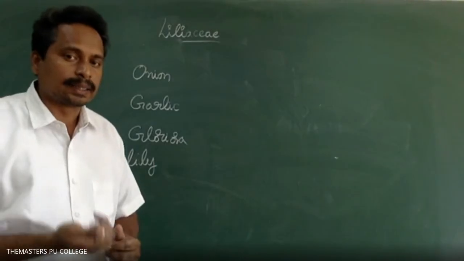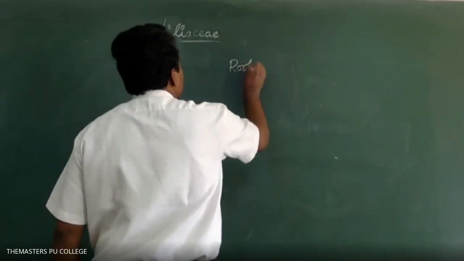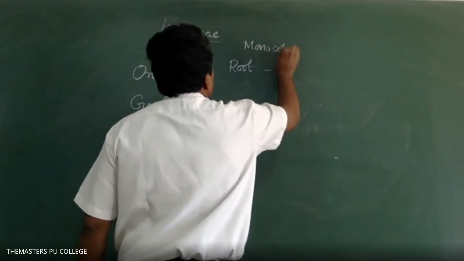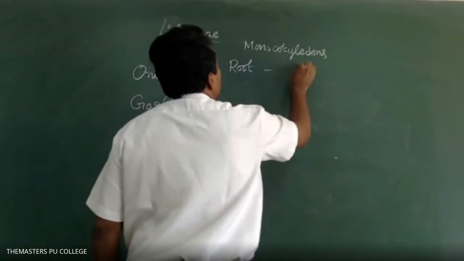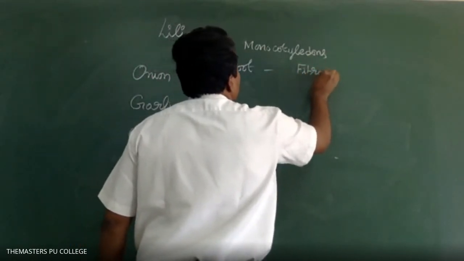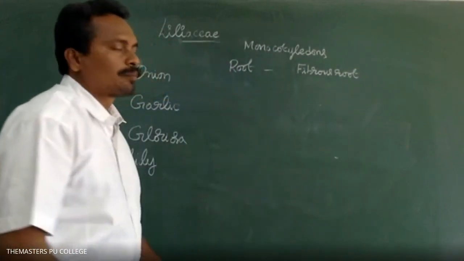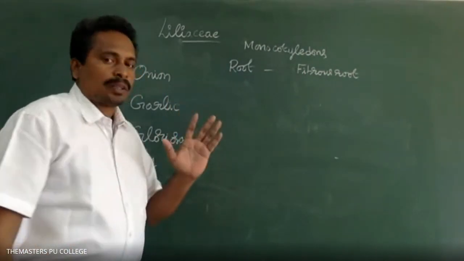Fibrous root system, since they are monocots.